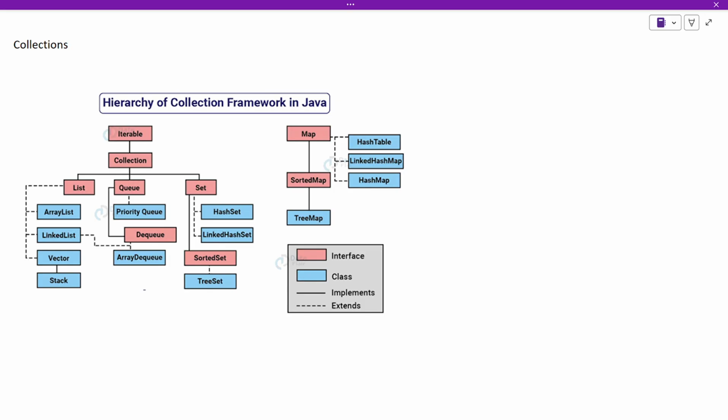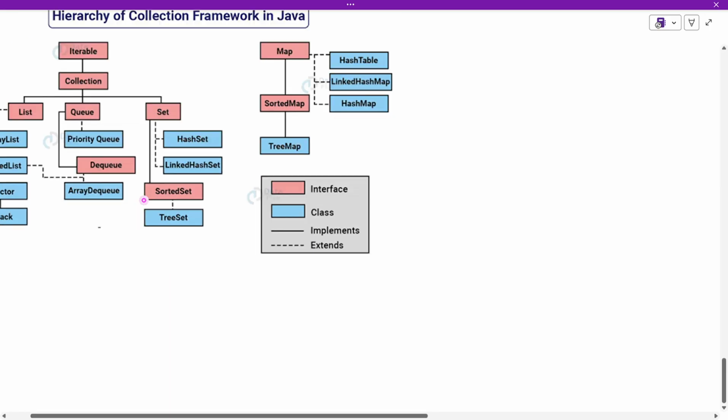So why are we supposed to use interfaces? By using interfaces, we are making sure that every class in this collections framework will have the same rules applicable to them. So if one of the classes is using a method called add to add elements into it, then the same add method has to be overridden or implemented by the other implementing classes as well. This makes sure that all these methods are consistent throughout.